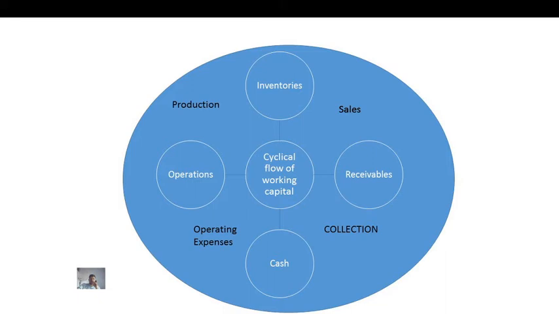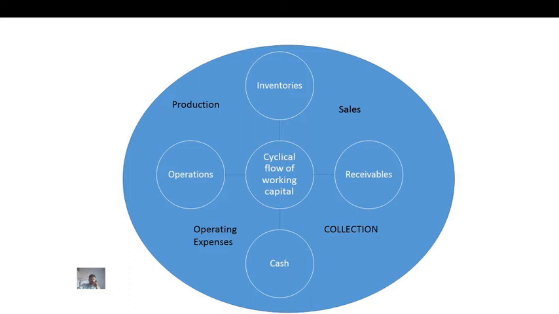So the next part is the cyclical flow of working capital. Initially the business owner has cash as capital, and the cash is used to buy raw material.